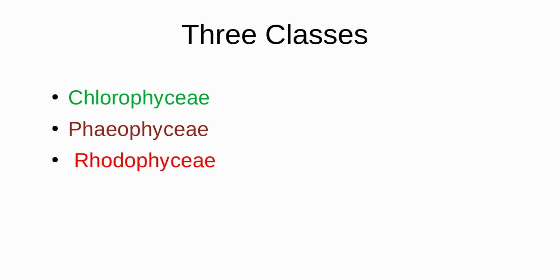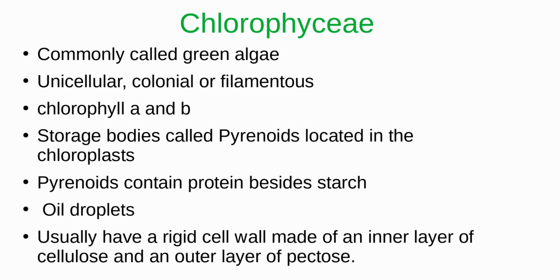The kingdom algae is divided into three classes. They are Chlorophyceae, Phaeophyceae and Rhodophyceae. Chlorophyceae are the green algae, Phaeophyceae are brown algae, Rhodophyceae are red algae. First we'll talk about Chlorophyceae.